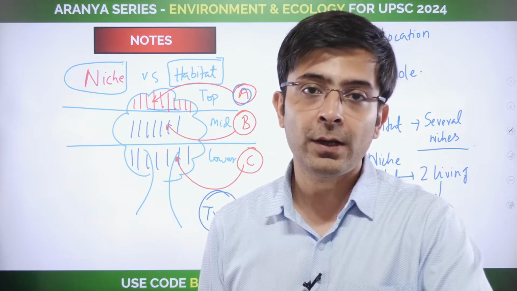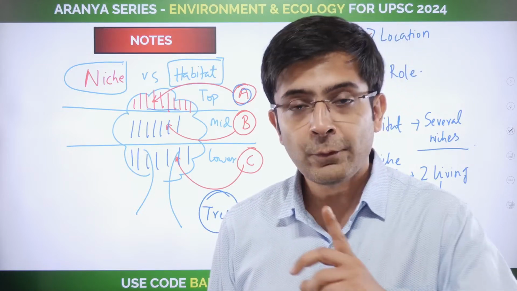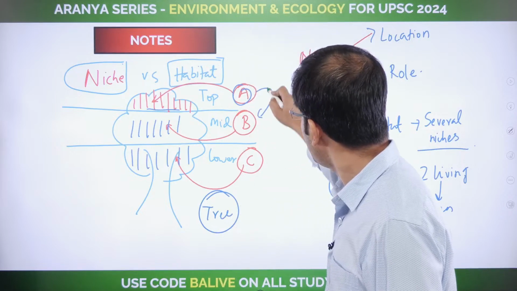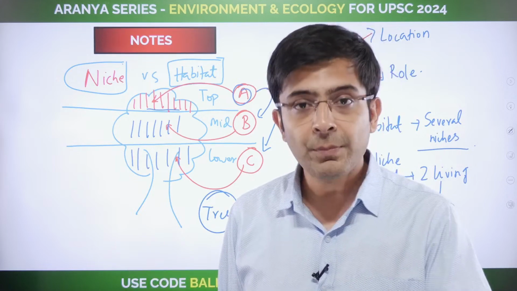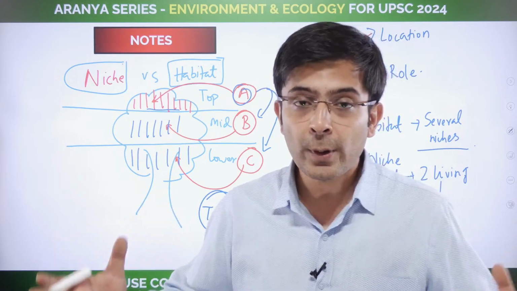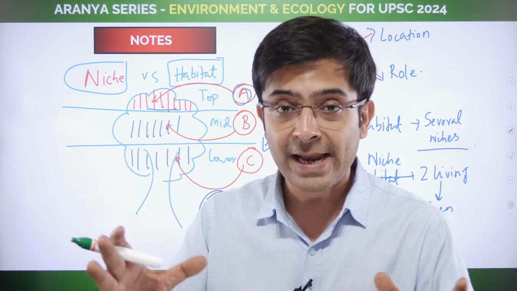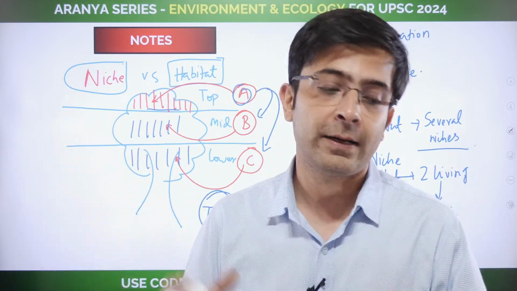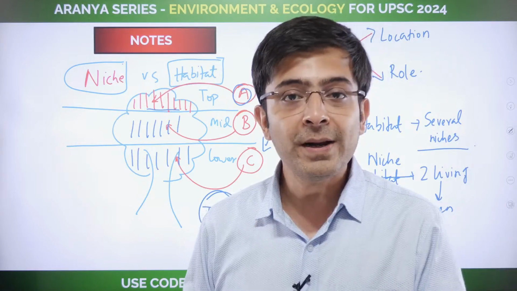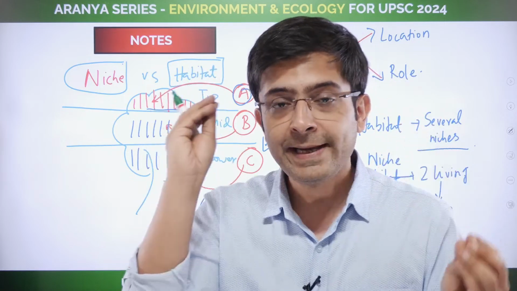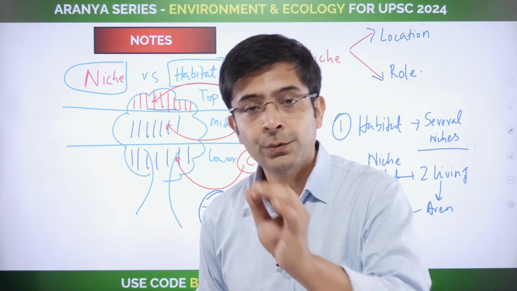If they end up playing a similar role, only 2 relationships can exist between them. Number 1, predation. Bird A will go ahead and kill bird B or bird C, reducing the competition for the resources. And number 2, obviously, competition will come up. You are going to have this animosity develop if 2 particular organisms have a similar niche in a habitat. Understand it that way, that the role has to be completely independent. The moment 2 individuals with the same role come up, you get either predation or competition, possibly both. So that is niche versus habitat.